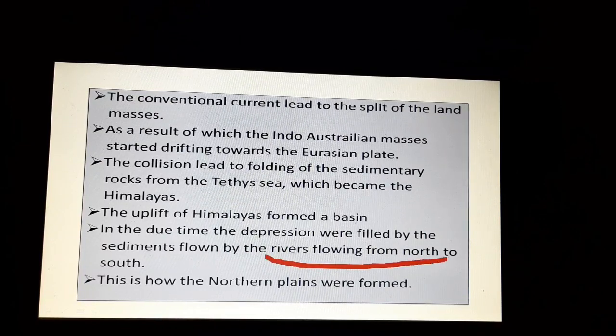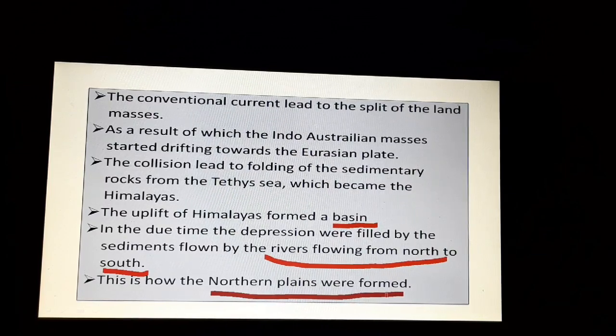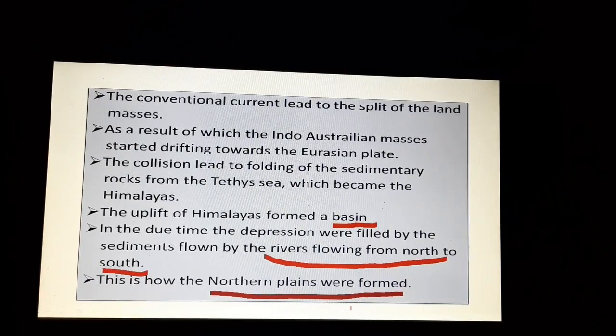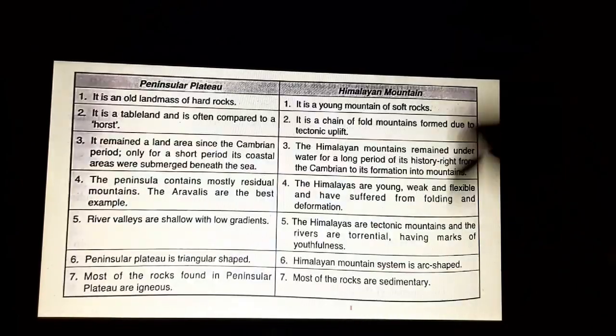The rivers flowing from the north were those from the Himalayas, and from the south were the rivers flowing from the Peninsula Plateau. So rivers flowing from both these physical divisions brought their sediments and deposited them in this basin, and that formed the Indo-Gangetic plains. That's how the northern plains, the Indo-Gangetic plains, also called the northern plains, were formed, right? So that was the evolution of the Indo-Gangetic plains.